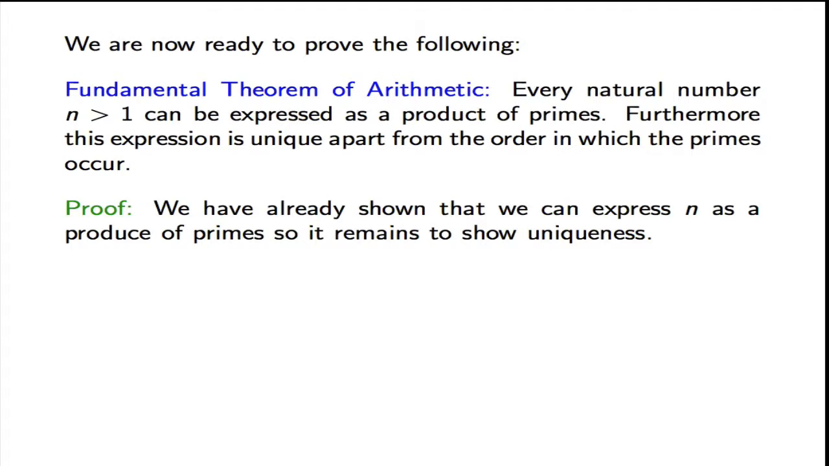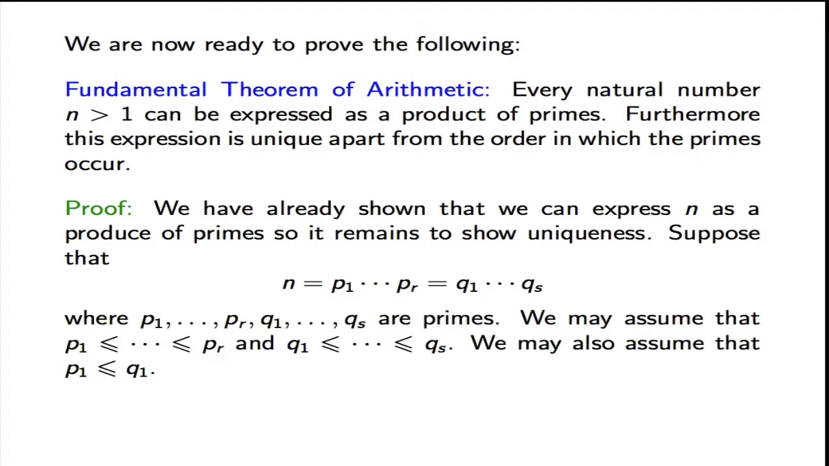Okay, and we have already shown that we can express n as a product of primes, so what remains is to show uniqueness. So let's suppose that we can write it as two different products of primes, say p1 times up to pr, and the product of q1 up to qs, where all numbers p1 up to pr, q1 up to qs are primes. And let's put an order on them. We may assume that p1 is less than or equal to ... less than or equal to pr, and q1 is less than or equal to ... less than or equal to qs.